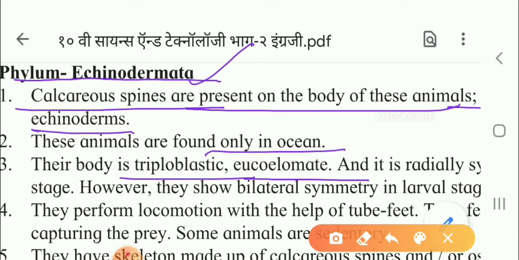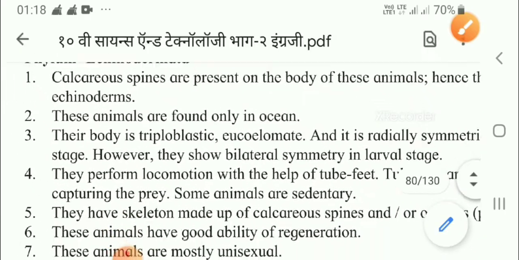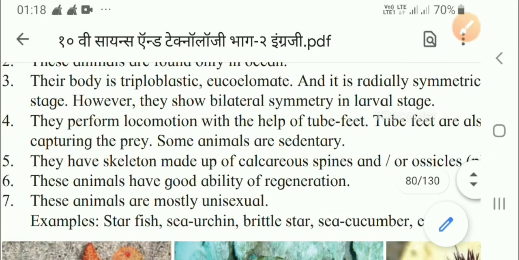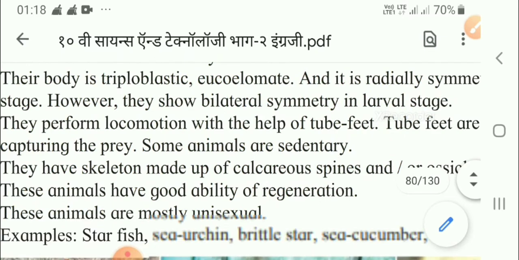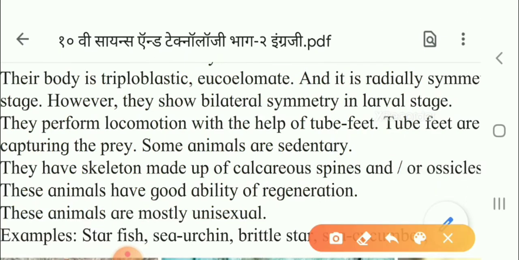Triploblastic means their body is made up of three layers: ectoderm, mesoderm and endoderm. Now, in the larval stage, that means when they are very minute, in the early growing stage, at that time they have bilateral symmetry. Which symmetry, children? Bilateral symmetry. So that point you also have to learn: in the larval stage they have bilateral symmetry, while in the adult stage they have radial symmetry.